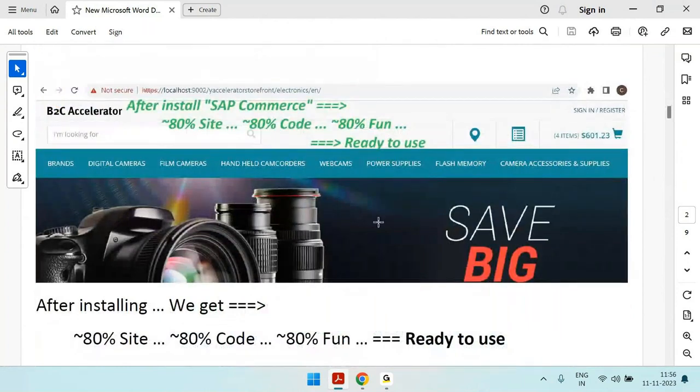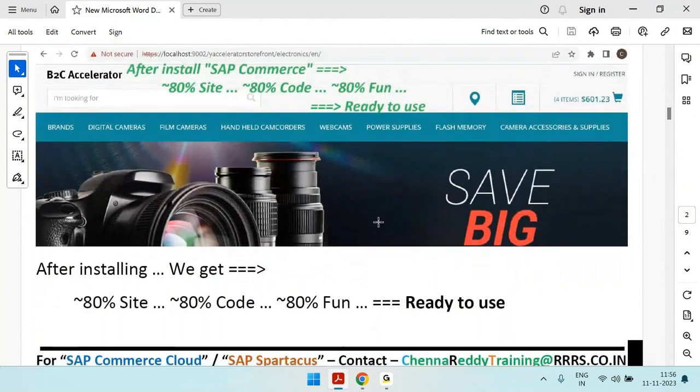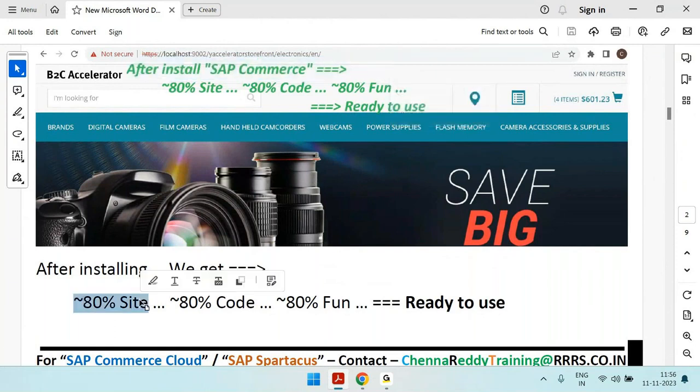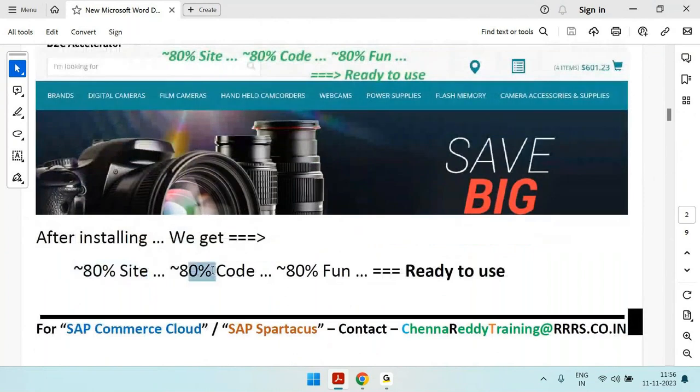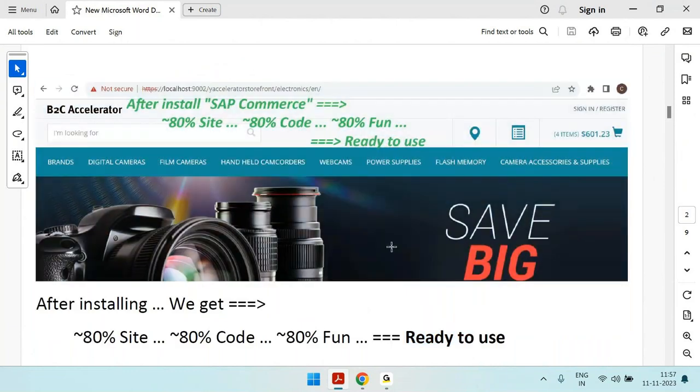In simple words, after installation of SAP Commerce, you will get around 80% of the site ready, around 80% of the code ready, around 80% of the functionality ready, which we can use for different clients. So this is the result after installing the SAP Commerce software.